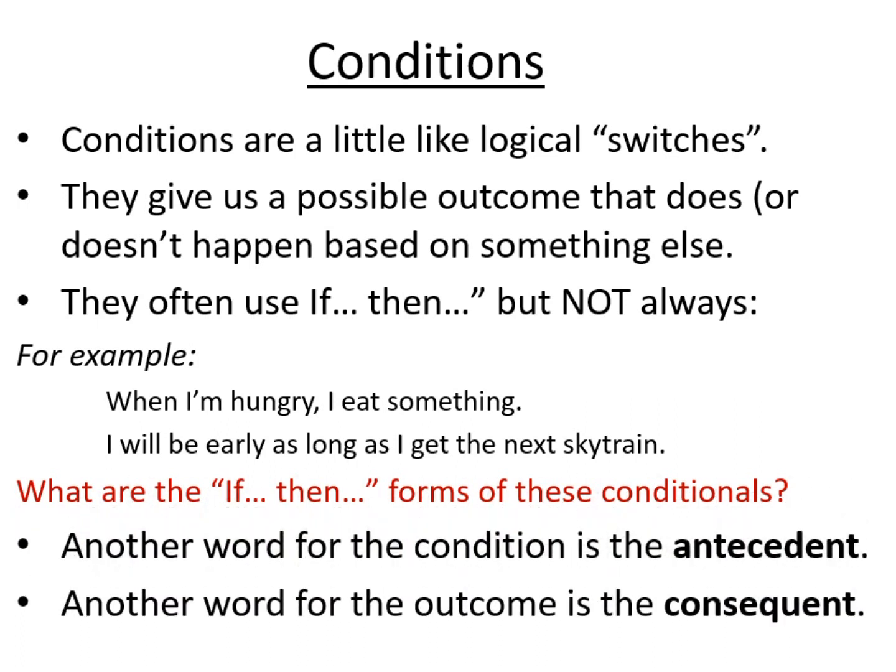So another word for the condition in this case is the antecedent, and another word for the outcome is the consequent. So the antecedent is the if part of the conditional, and the consequent is the then part of the conditional. But of course, in an example like the second one, the antecedent is grammatically at the end of the sentence, and the consequent is grammatically at the beginning.